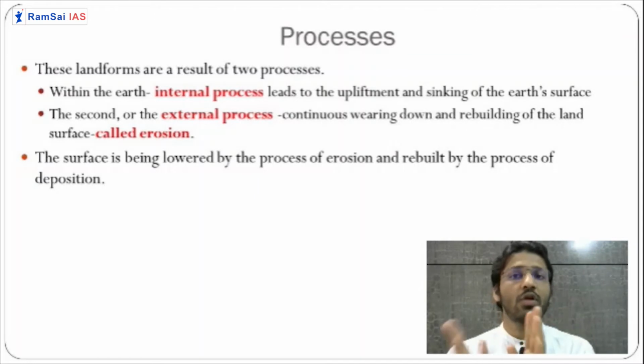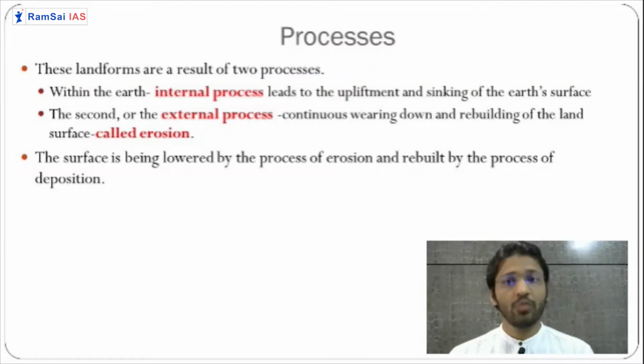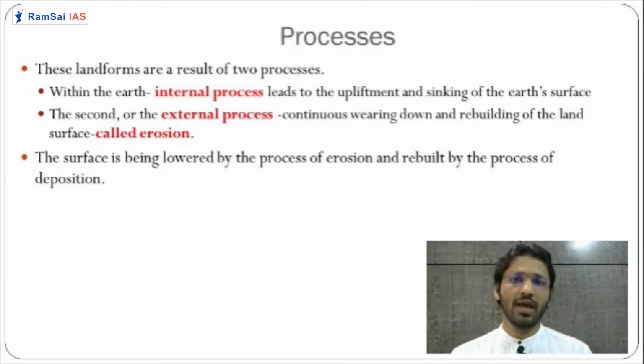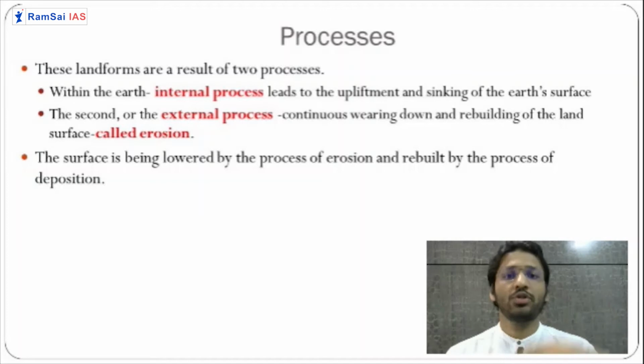The processes inside the earth we call internal processes. Because of these internal processes, the Earth's surface keeps shifting in a particular direction, which gives rise to the formation of mountains and valleys. These landforms are known as internal landforms.